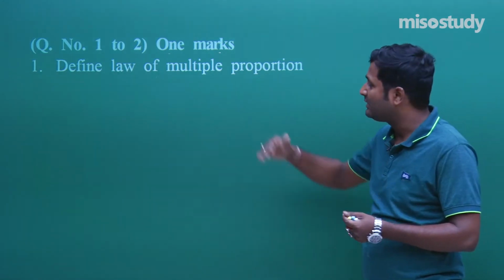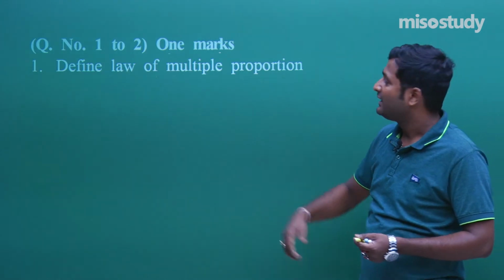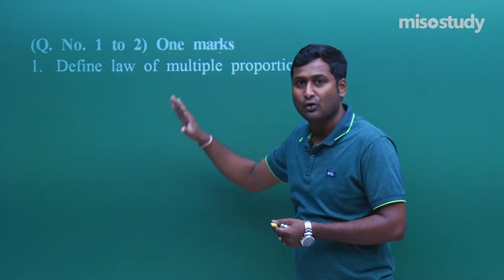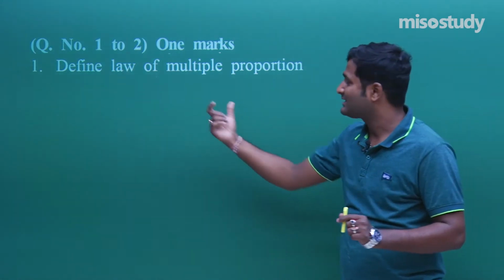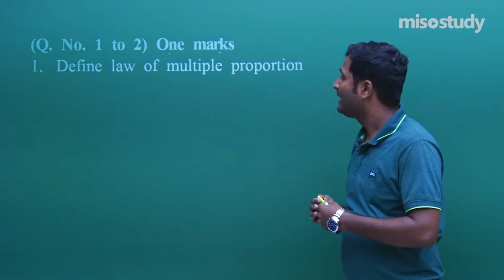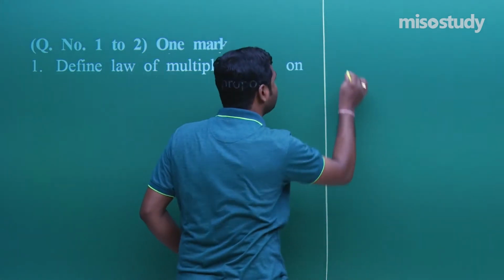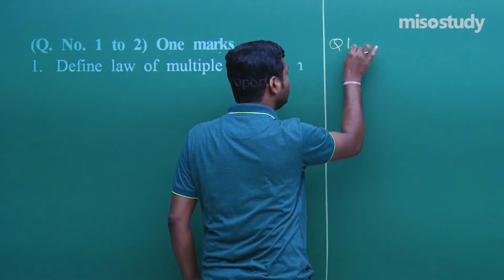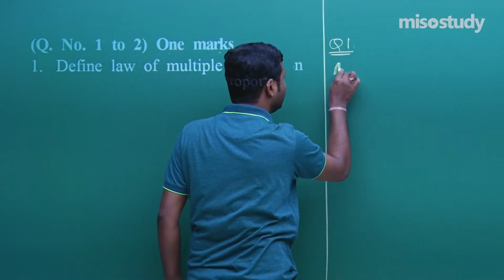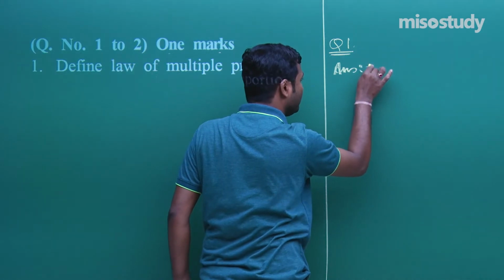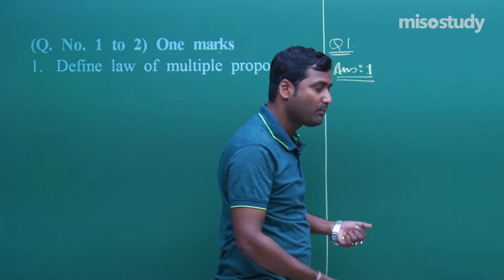We have to give the answer according to the weightage of the question. If it carries 1 mark, we do not need to explain these things, just write the statement. Clear? Now I am writing here. Right, question number 1. Clear? Now what is law of multiple proportion?